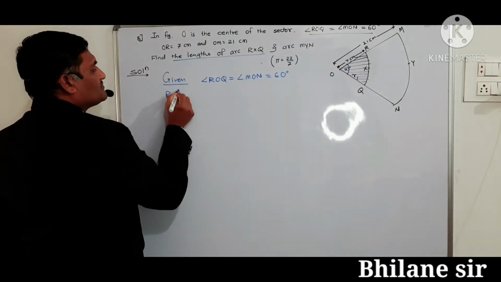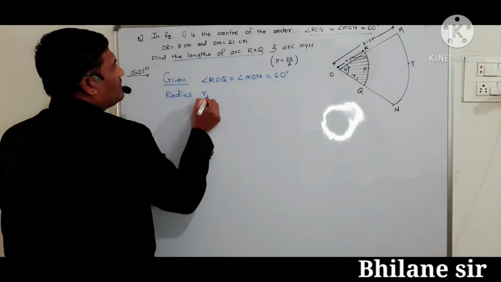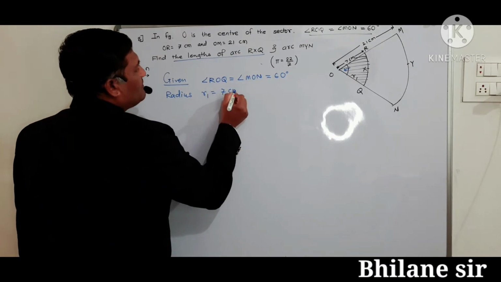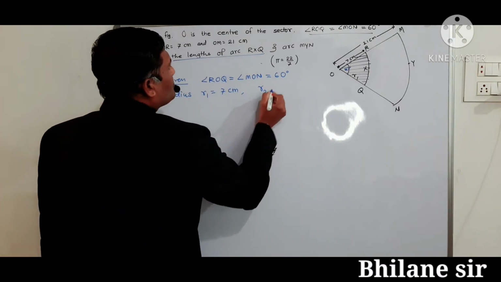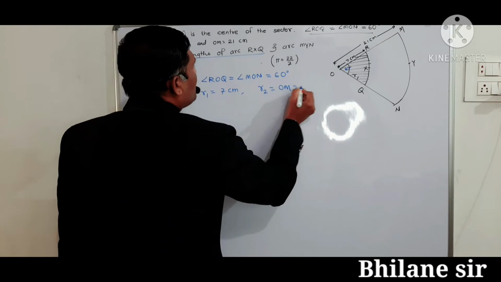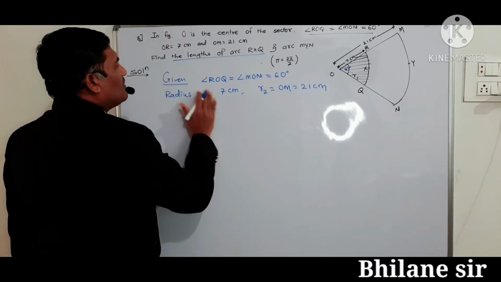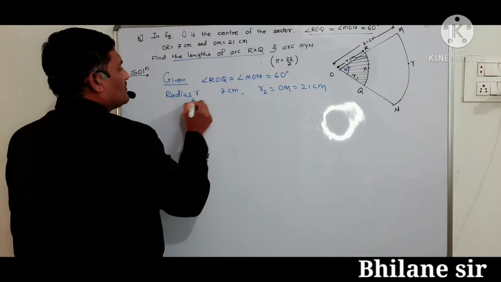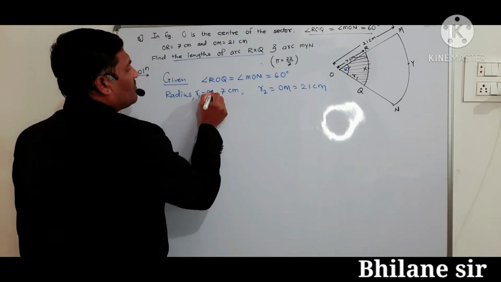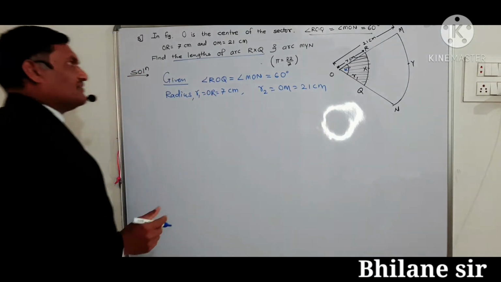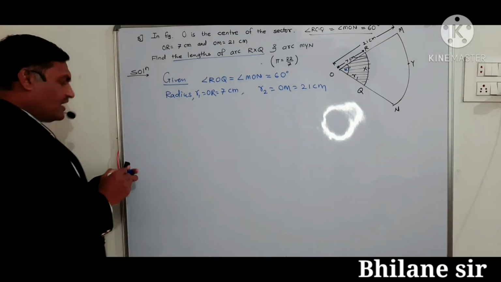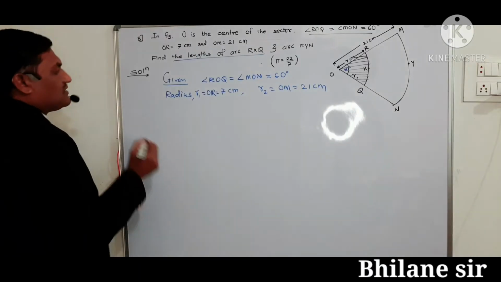Radius R1 is equal to 7 centimeter and R2 is equal to OM is equal to 21 centimeter. That is R1 here, OR. R1 is equal to OR is equal to 7 centimeter. We have length of the arc.